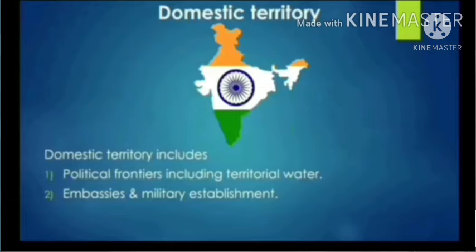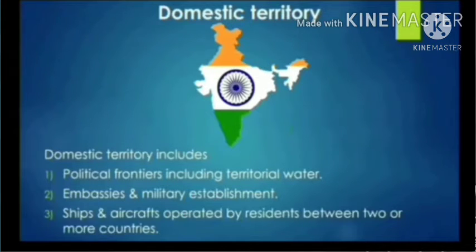Regarding embassies and military establishments, suppose in India there are embassies of the USA, and in the USA there are embassies of India. In India, the embassy of the USA is called a domestic territory of the USA, and in the same way, in the USA, the embassy of India is called the domestic territory of India. So you can say that all the embassies situated in another country are part of the domestic territory of the home country.